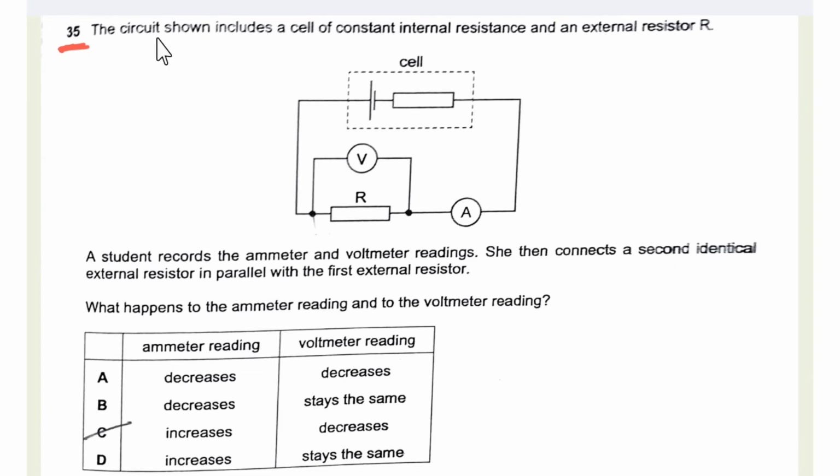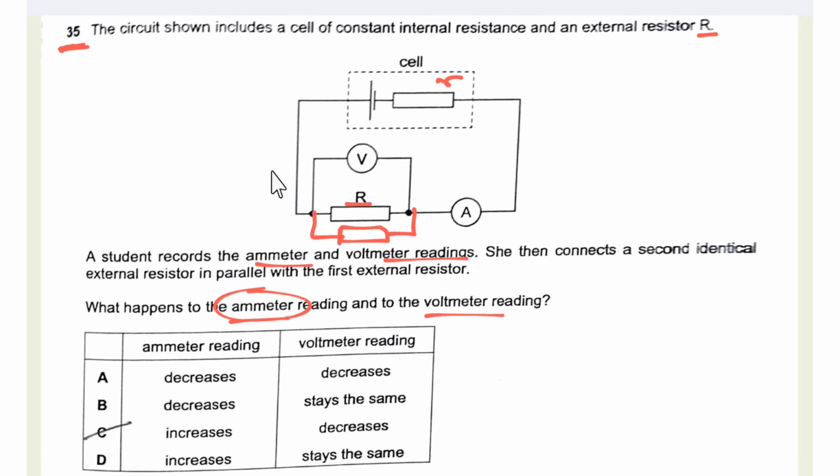Question number 35, the circuit shown includes a cell of constant internal resistance, that is small r, and an external resistance, that is capital R. The student records the ammeter and the voltmeter readings. She then connects a second identical external resistor in parallel with the first resistor. Initially there is only one resistor. Now she connects another identical resistor in parallel with this resistor. What happens to the ammeter reading and the voltmeter reading?